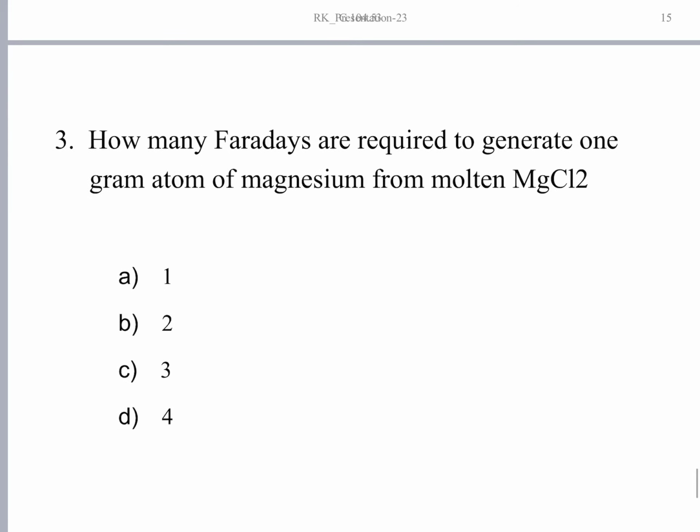How many faradays are required to generate 1 gram atom of molten magnesium from molten MgCl2? The gram atom of magnesium weighs 24 grams. For 1 faraday, 1 gram equivalent of magnesium is deposited, so the magnesium deposited by 1 faraday is 12 grams. To deposit 1 gram atom, that is 24 grams, you need 2 faradays of electricity.